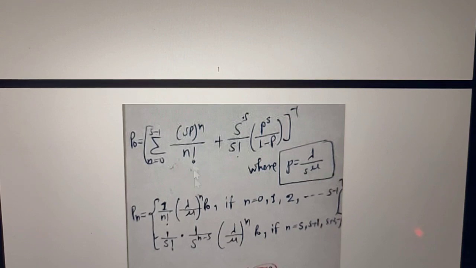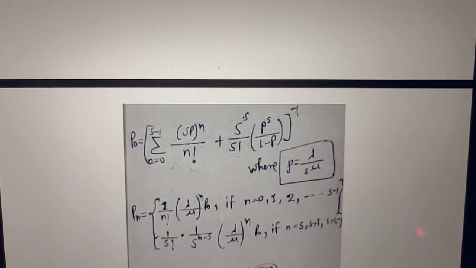Now if we talk in terms of the nth term, what will be the nth term of p? It will be like this. One thing we have to note here is that from n equal to 0 to n equal to s minus 1, the distribution is like this, 1 upon n factorial.